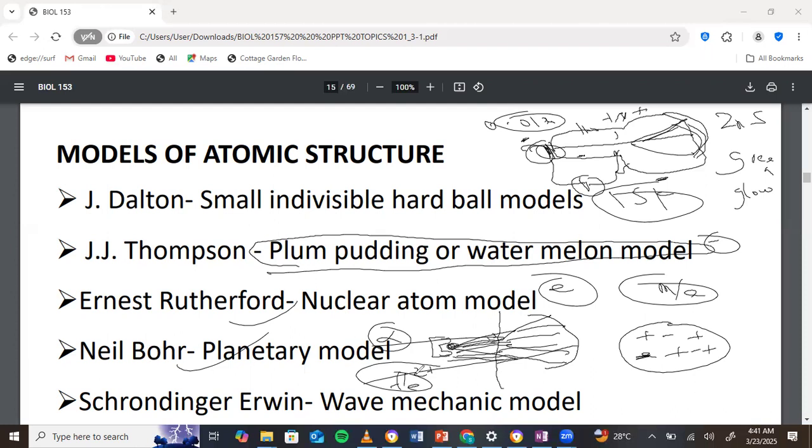And then he said, because very, very few of the alpha rays behave like this, it means that the positive and negative charges of the atom are not really distributed like J.J. Thomson said. But the positive centers are in the middle. There are very few dense centers in the middle, because very few of the alpha particles were reflected back. So that is what he said.